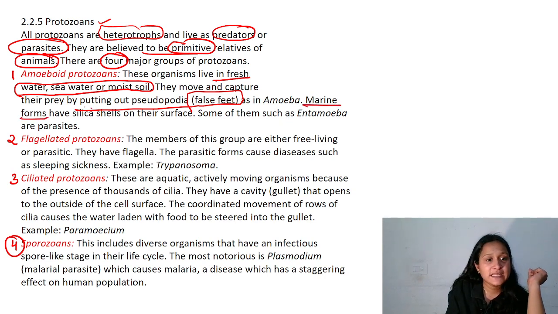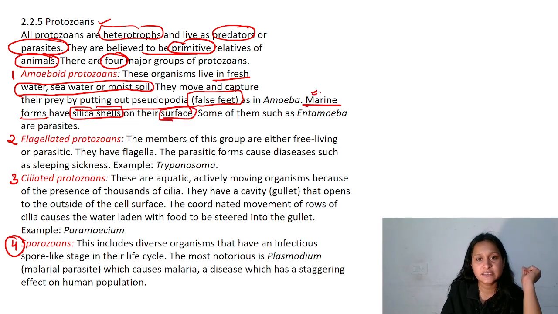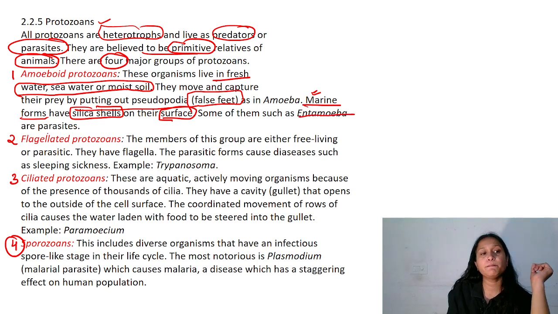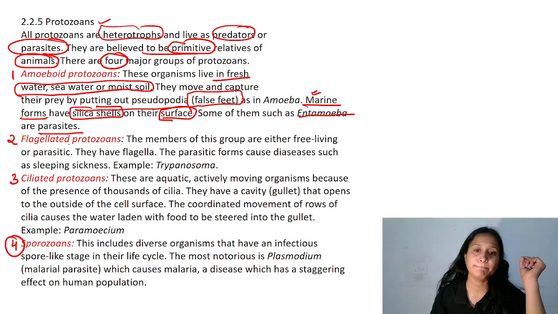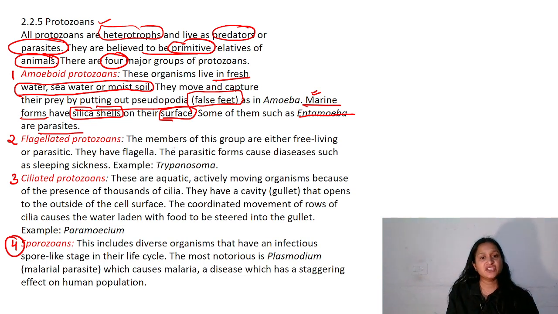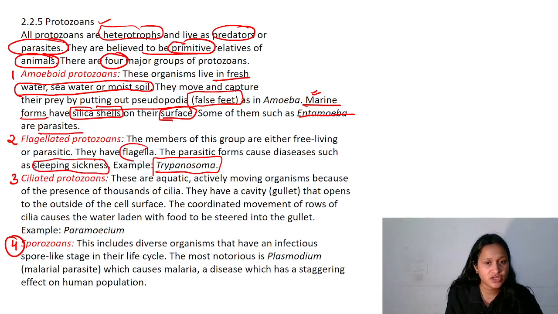Marine forms have silica shells on their surface. So this is a correct statement. Marine forms in amoeboid protozoans have silica shells on their surface. One example is Entamoeba, which is a parasite. Entamoeba histolytica. Next is flagellated, Trypanosoma. I told you, which has a flagellum. It causes sleeping sickness. So this group is either free living or parasitic.